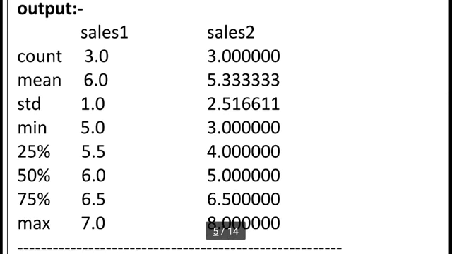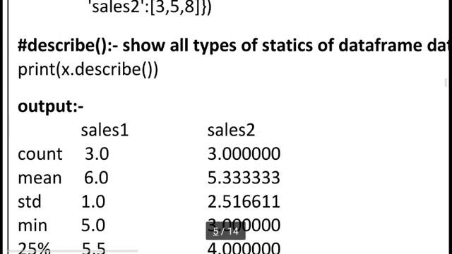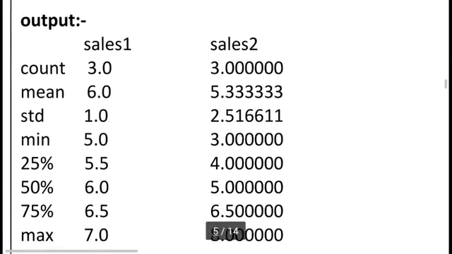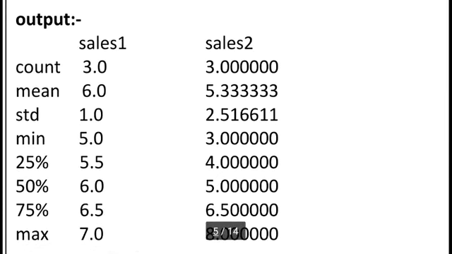We can see that the 25% value of our cells 1 column is 5.5 and the 25% value of cells 2 is 4.0, the 50% values are 6.0 and 5.0, and the 75% values are 6.5 and 6.5. The highest value of the cells 1 column is 7.0 and the highest value of cells 2 is 8.0. So this is a very powerful thing. We can use only the describe function, and it gives so much meaningful information regarding our data frame.